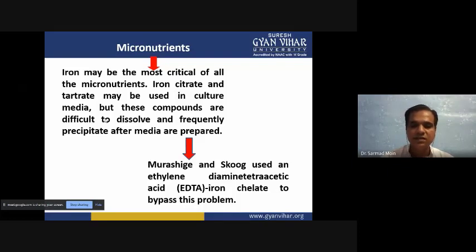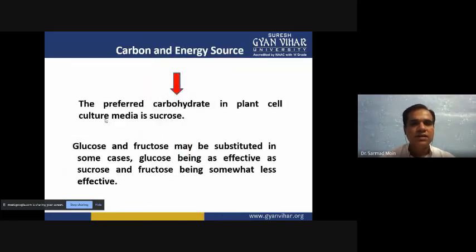and in Murashige and Skoog media we are using this EDTA iron chelate compound. Then carbon and energy source. Every plant requires a carbon source and energy source, and most of the compounds we provide as a carbon source can also be useful as an energy source. Many carbohydrates are there, like glucose, fructose, and sucrose.